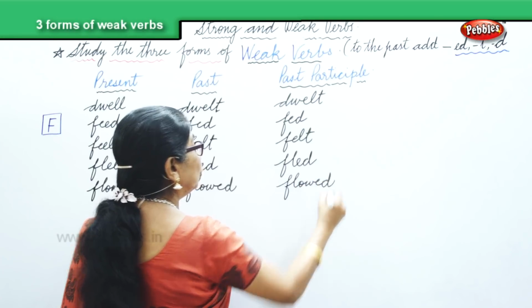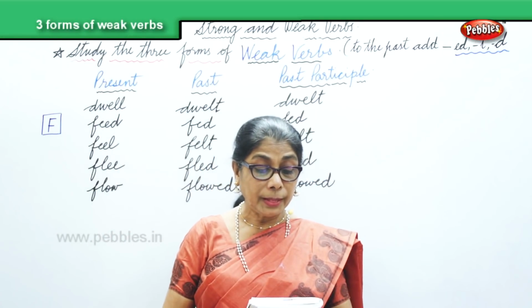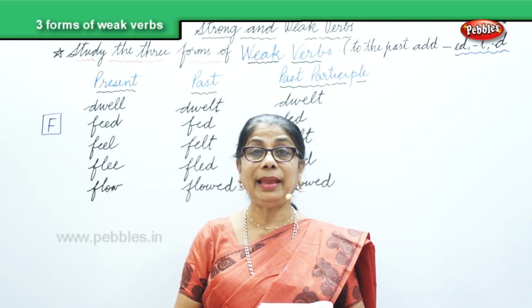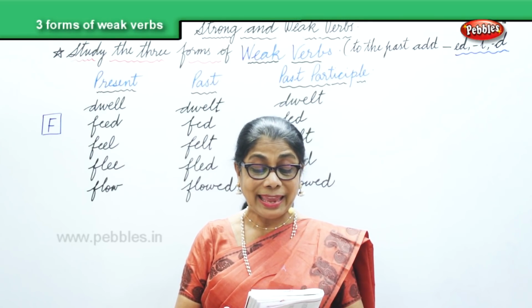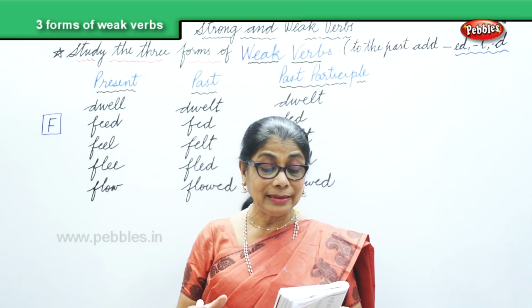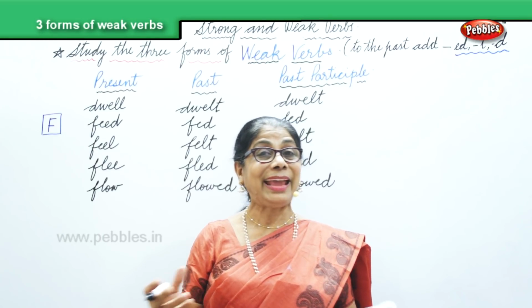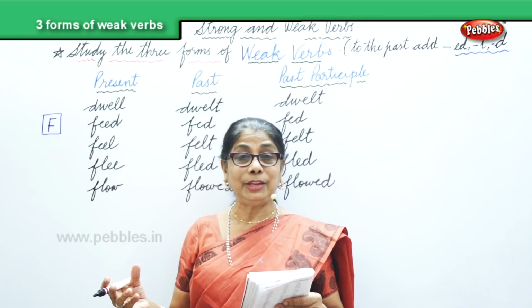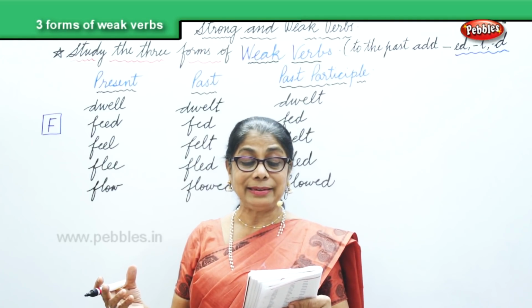Flowed, flow, flowed. Then we have in H, you have hang, hung, hung. Mummy says, go and hang these clothes on the line. Then you will say, you have hanged it.